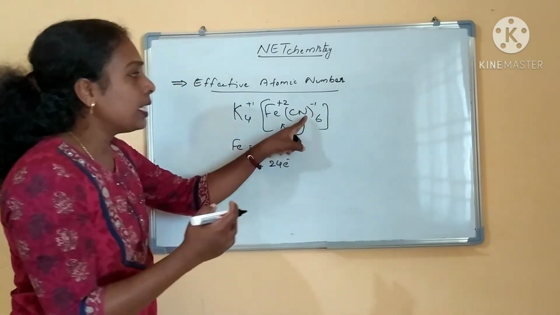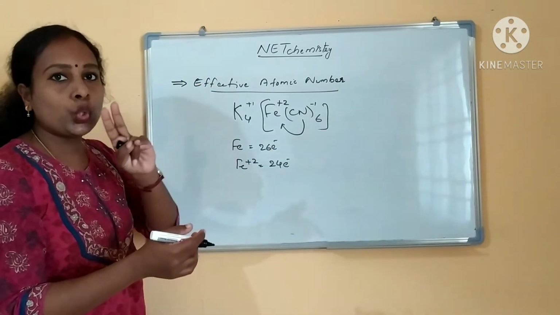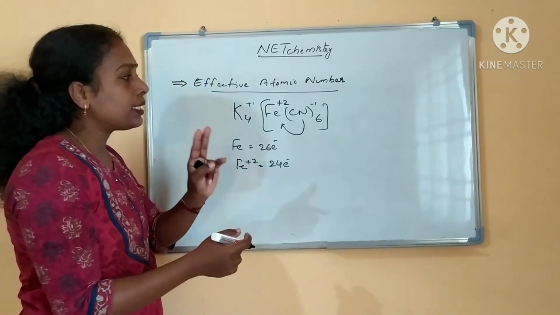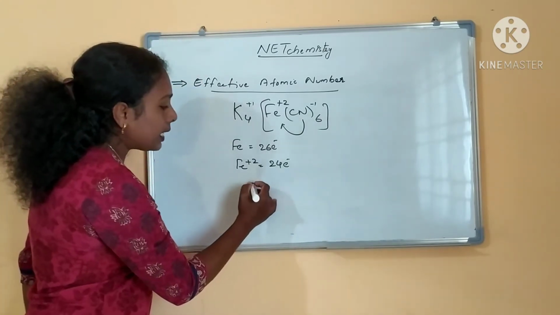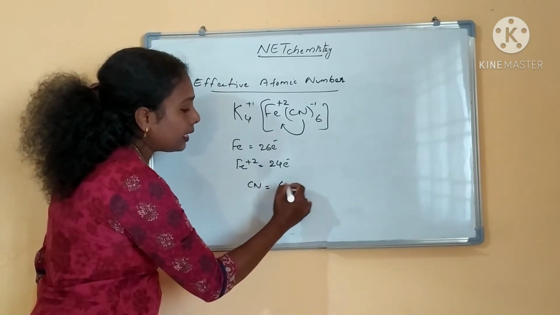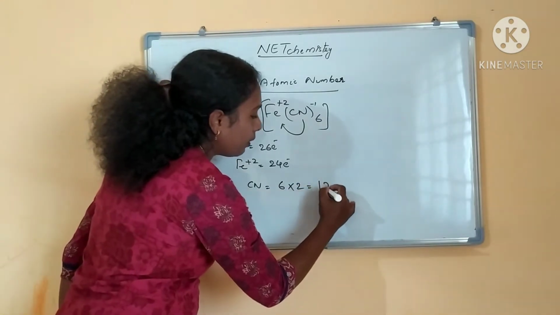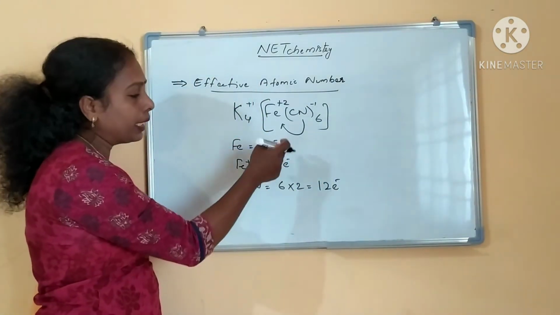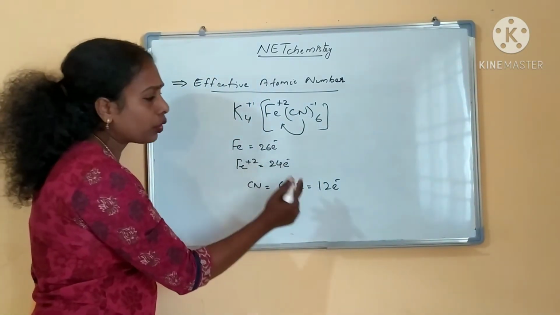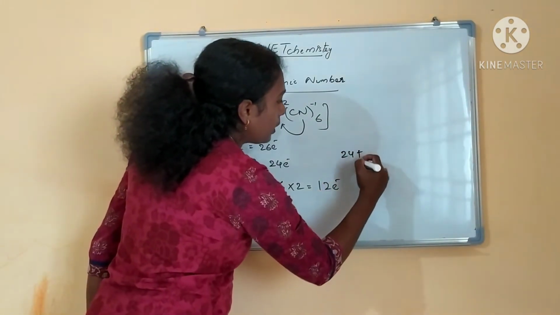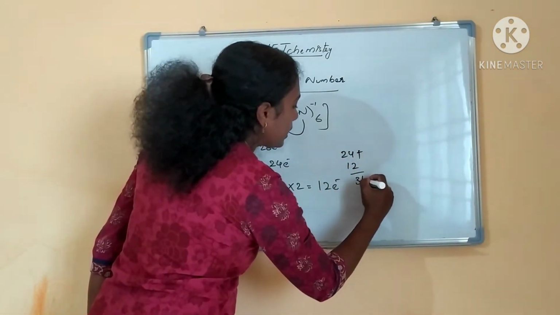Here in this case, cyanide is donating 2 electrons. Cyanide is a 2 electron donor. Since there are 6 cyanide ligands, 6 into 2, it will give 12 electrons to the metal. So how many electrons will it become in total? 24 plus 12, it will become 36 electrons.